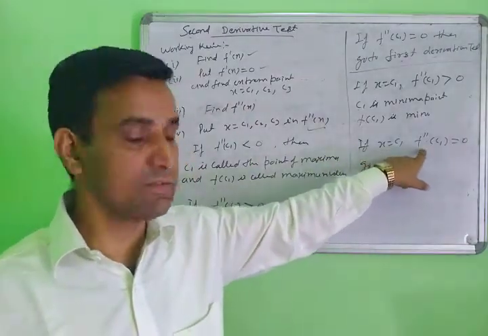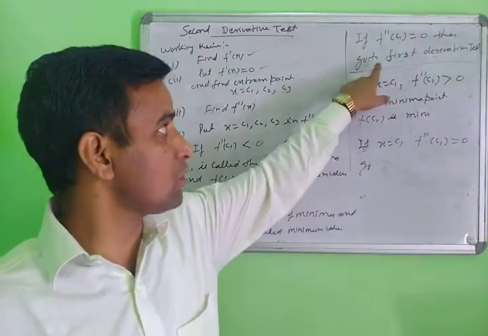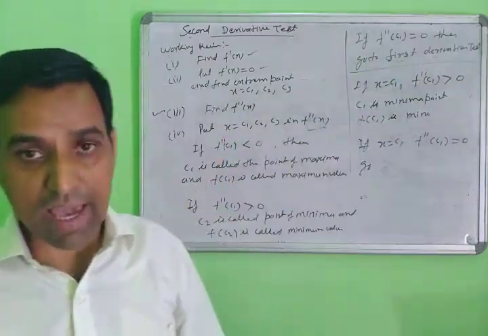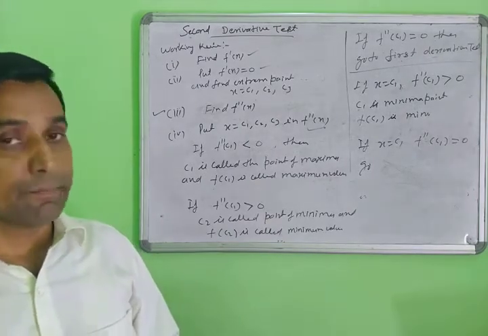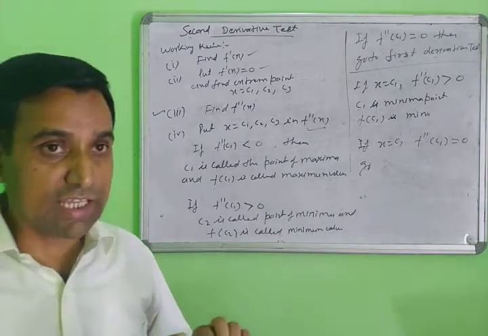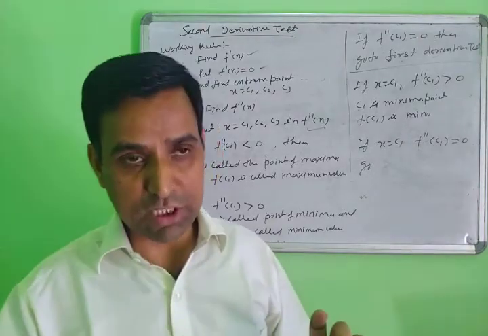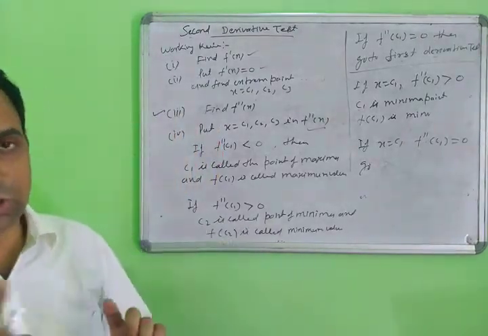If not found in the second derivative test, then you go to the first derivative test and apply it in three conditions: sign positive to negative, negative to positive, or sign not changed.